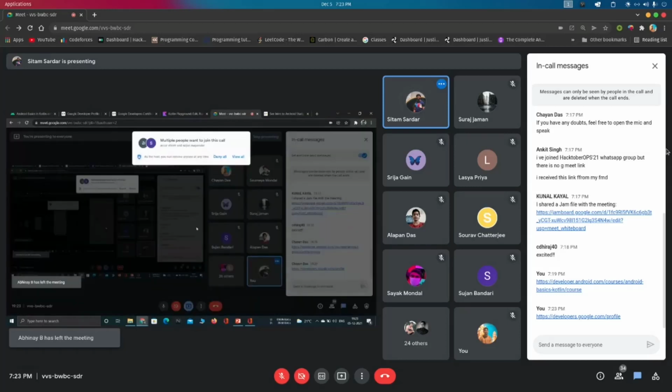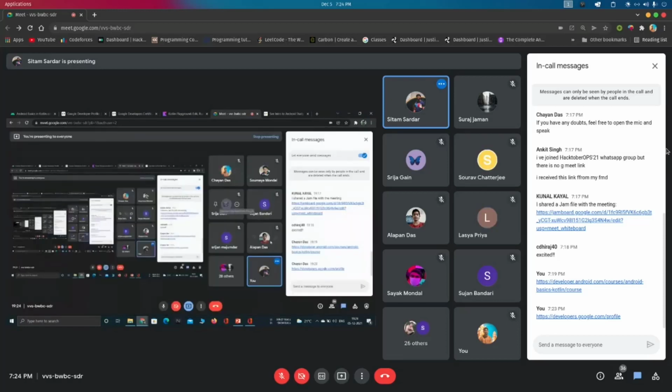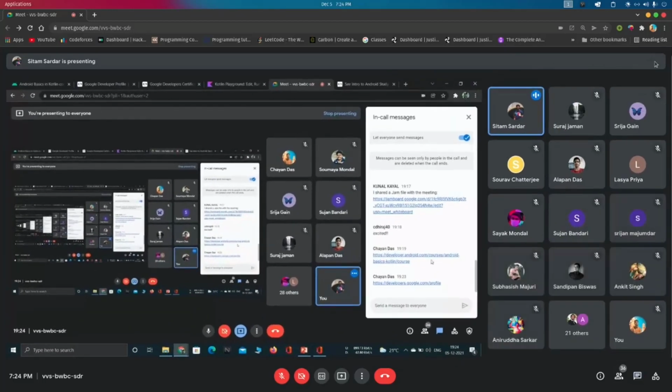Whenever you have done it, please comment yes, because it is a necessary thing. According to that profile, we will track how many badges you have collected or not, and then we can certify you.